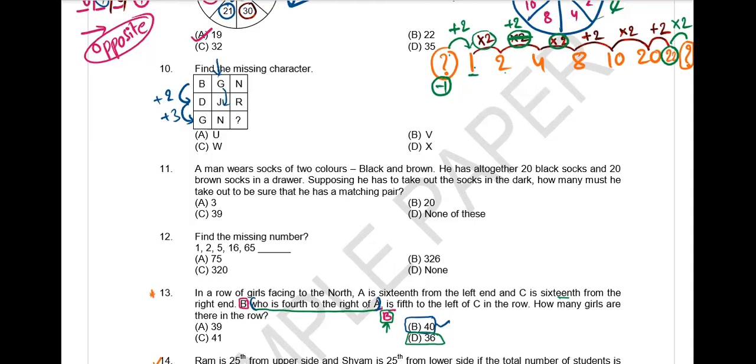Here the difference is 3, and then 4. So one is increasing: 2 and 3, then 3 and 4. So here we have to increase by one more, 4 and 5. Already the difference is 4, so we have to take it as 5. So 18 plus 5 is 23. The corresponding letter is W. Correct.